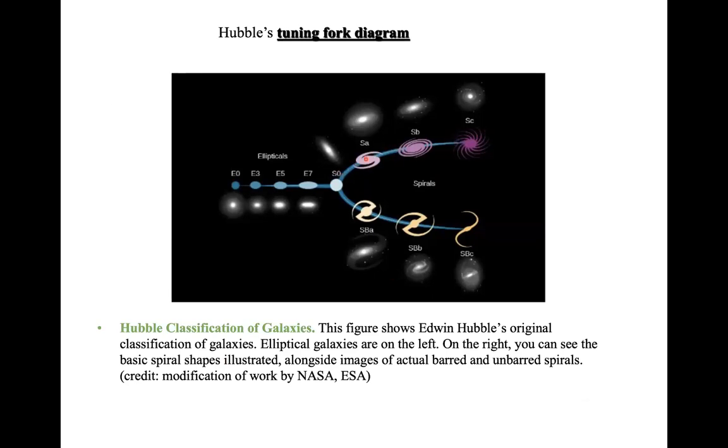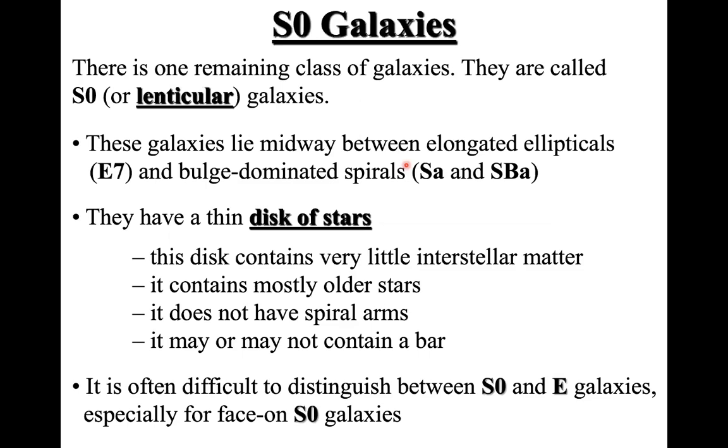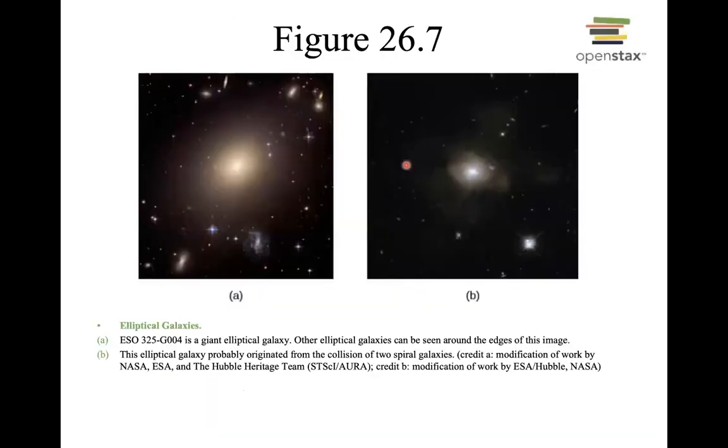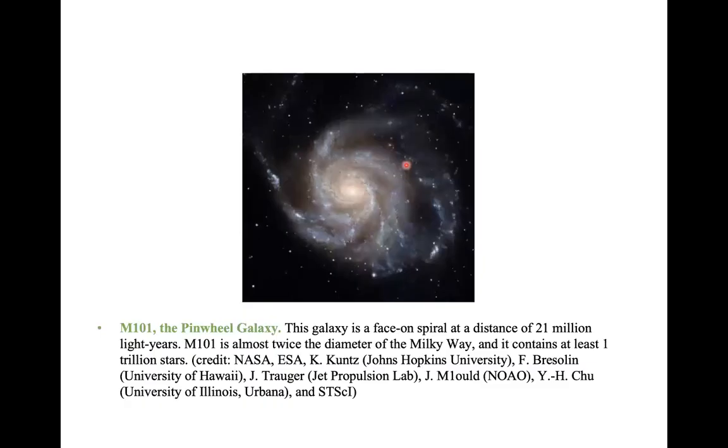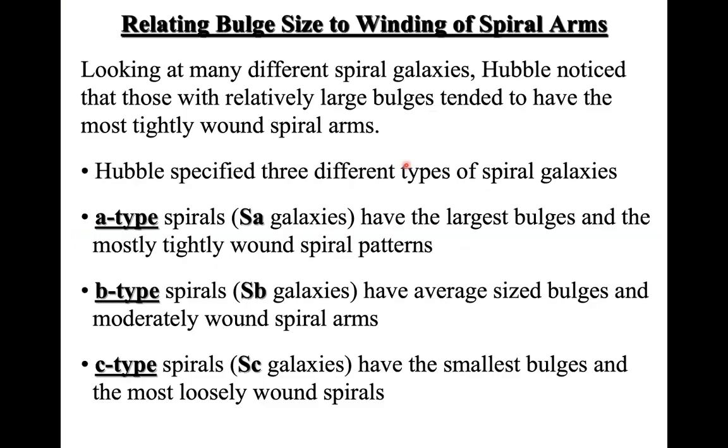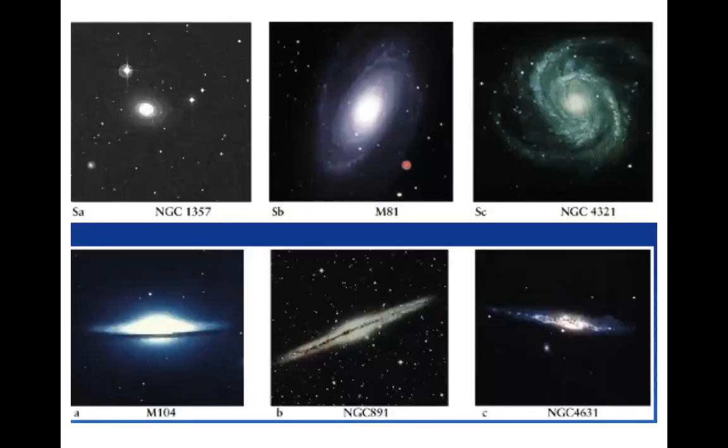And then again, for the same categories, when you have a bar, it goes as SBA, SBB, and SBC. We call these barred spirals, and these are unbarred spirals. So let me go back again. Yeah, so these are the three types, and here are different spiral galaxies, and I have mentioned the category as well.